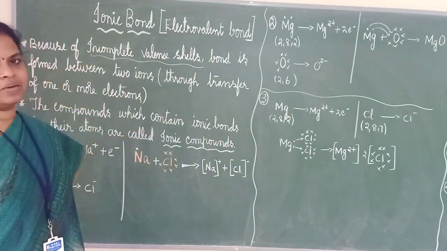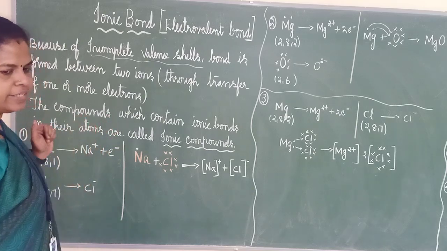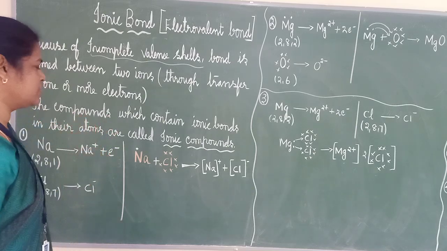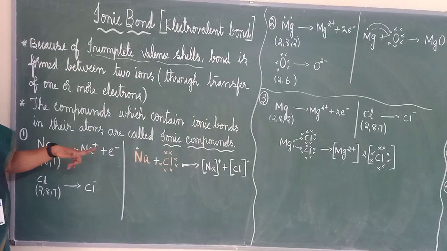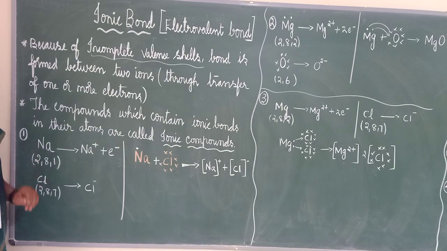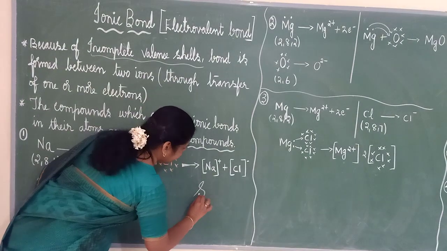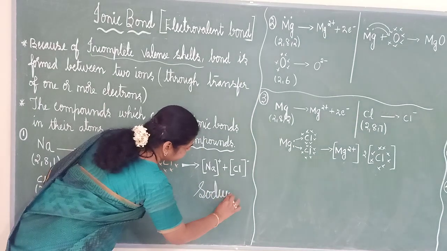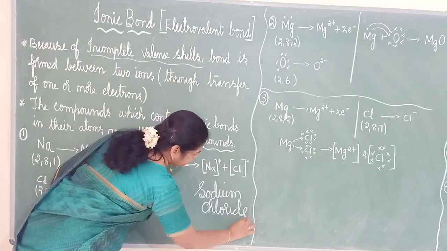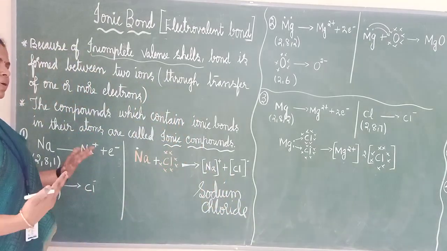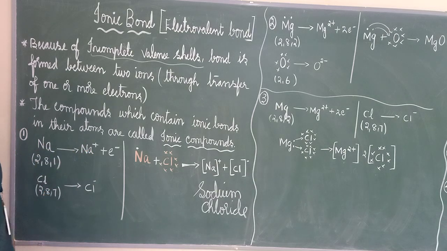1, 2 and 3 examples. Notice it keenly so that you will not get any doubts. If you have any doubts, send a message to me. See here, the first example is the bond between sodium and chlorine. The compound we are going to get is sodium chloride. For sodium chloride, the combination is sodium and chlorine.